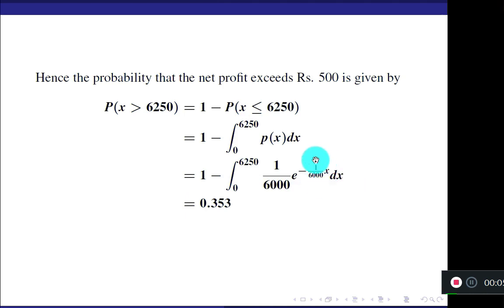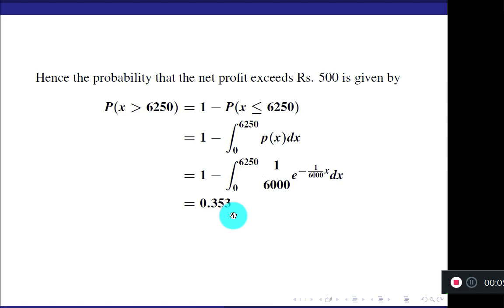When you integrate e to the power minus 1 by 6000 into x, you get e to the power minus 1 by 6000 into x divided by minus 1 by 6000. So that 1 by 6000 cancels. I have not shown the steps here. Only the negative sign remains. When you apply the limits, the final answer is 0.353. That means the chance of exceeding the profit by rupees 500 is 35.3%.